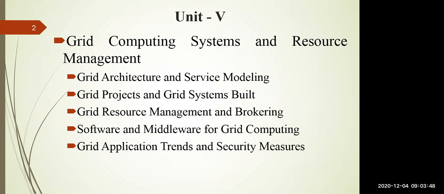So here you can see the agenda for the next 6 classes. First, we'll discuss the grid computing systems and resource management. This is the unit name, in which we are going to discuss the grid architecture, what services are provided by grid, what resources are associated with the grid, how resources are discovered, and how resources are allocated. So this part we are going to see in the first unit.